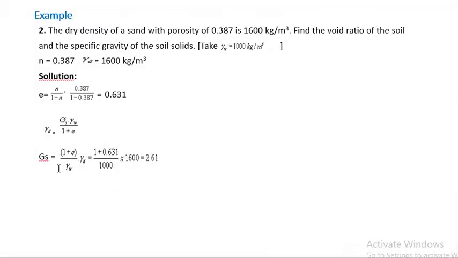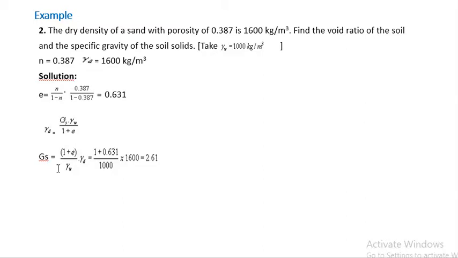Another example: the dry density of a sand with porosity of 0.387 is 1600 kg per meter cube. Find the void ratio of the soil and the specific gravity of the soil. Gamma W is given as 1000 kg per meter cube. Porosity is equal to 0.387, gamma d is 1600 kg per meter cube.